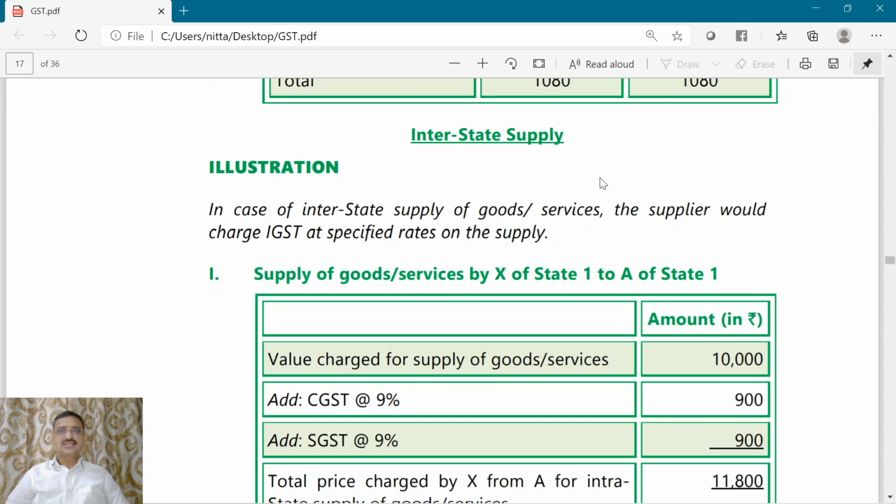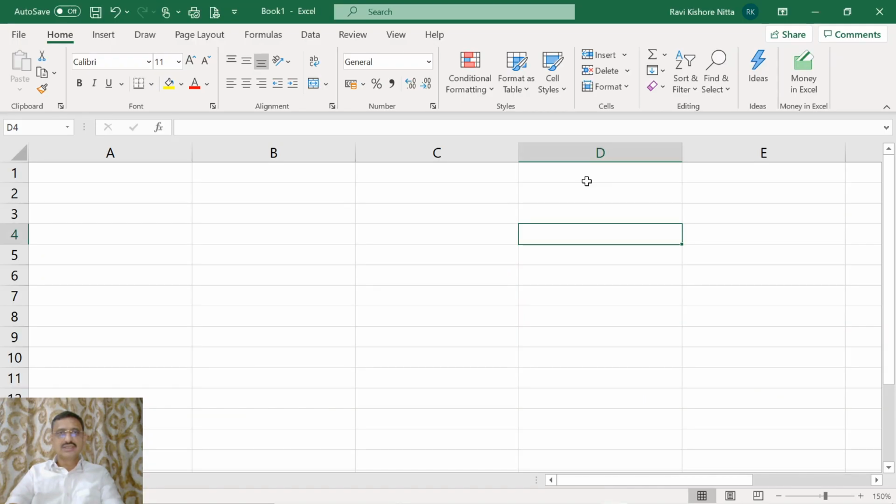Now, in this illustration, X of state 1 supplied goods to A of state 1 for 10,000 rupees. So, let us understand the facts of the illustration.